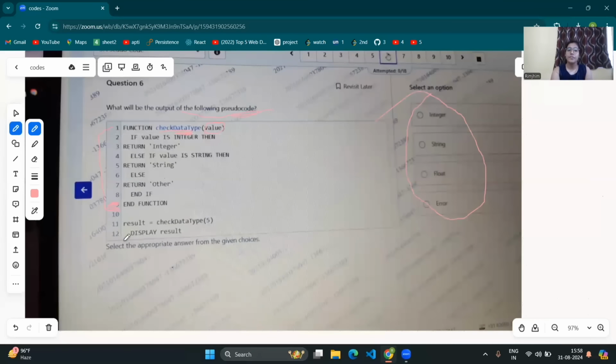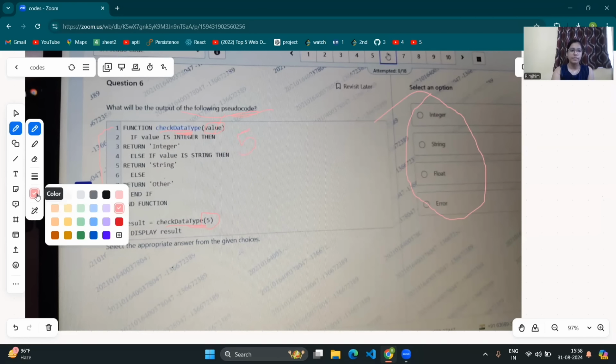Result is a variable which stores the value that the check data type function will return when 5 is passed as a value. So here the value will be 5. Now let's move into the function. In the function, we have to check if value is integer.